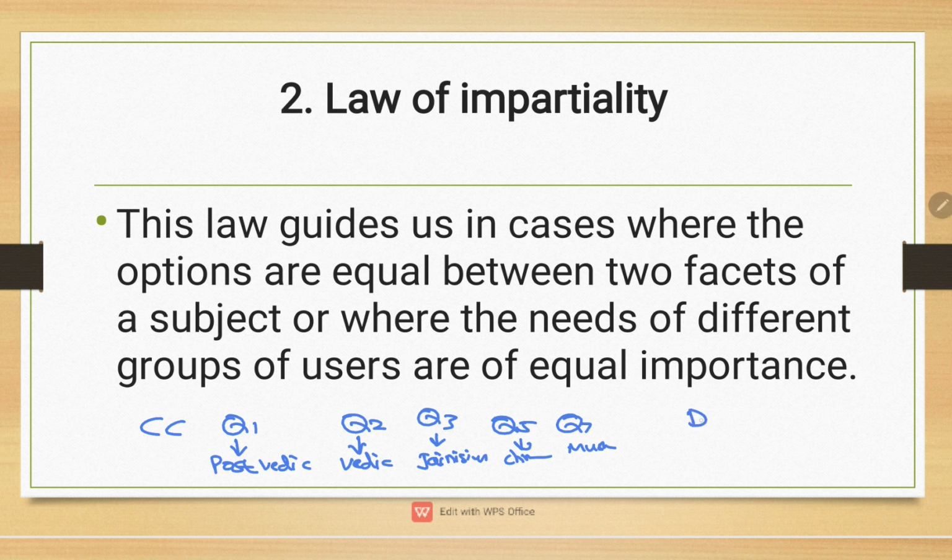But in DDC, Dewey Decimal Classification, from 220 to 290 is about Jesus Christ. After that, only 10 classes cover all the remaining religions. So here, colon classification follows the law of impartiality, whereas Dewey Decimal Classification violated this law.